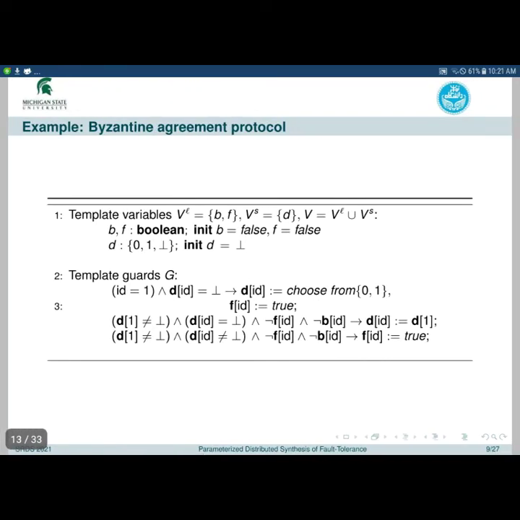This is the process template for our Byzantine agreement example. You can see that the variables are identified along with their initial values, and you can see the guarded commands. The first one corresponds to the fixed process, which is the general process. It changes its decision from bottom to 0 or 1 and sets its finalization bit to 1. Each parameterized process, or lieutenant, copies the general's decision and then finalizes its decision. And this is the fault-intolerant version of the protocol.